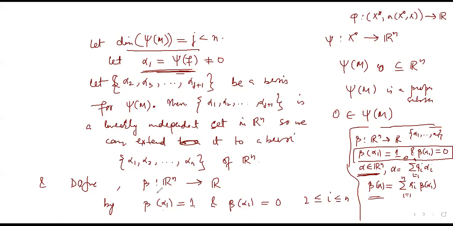When I say I have defined it this way, books usually do not write that it will be extended to the whole space via this formula. We call it extending linearly to the whole space from the basis. Okay, anyway, that was a digression. So I now have that beta is a map from Rn to R, and beta is linear.